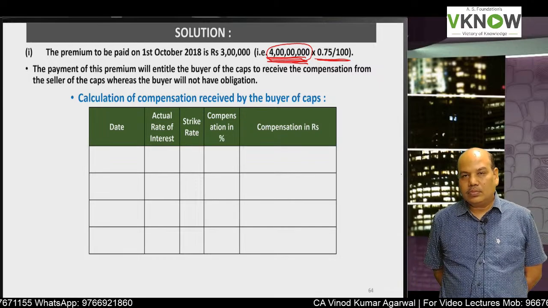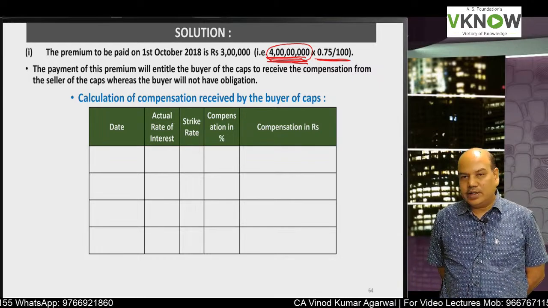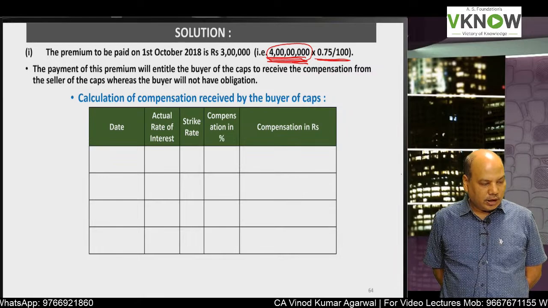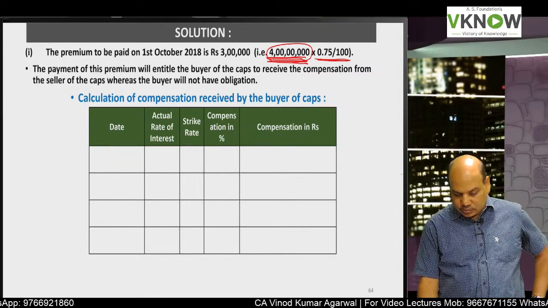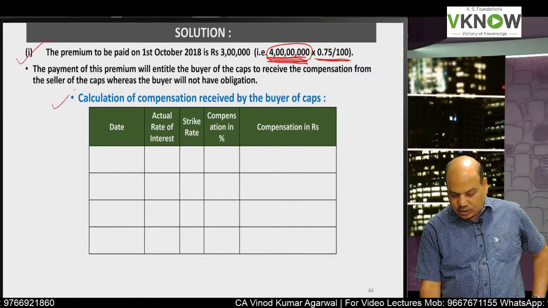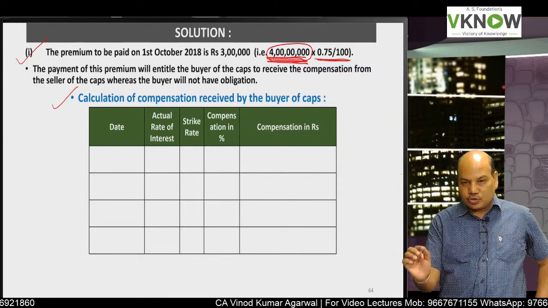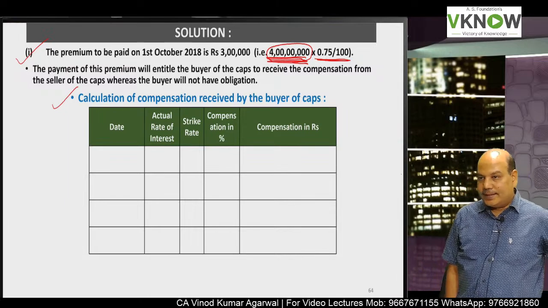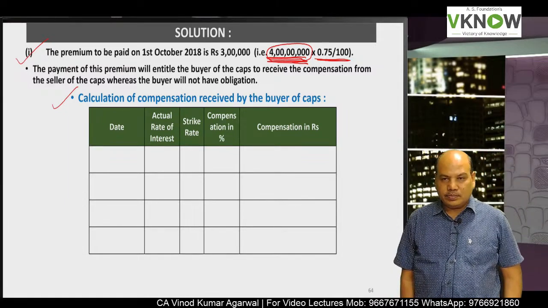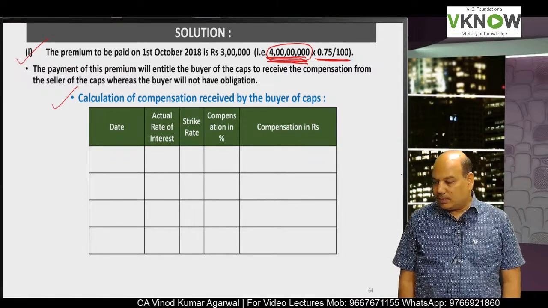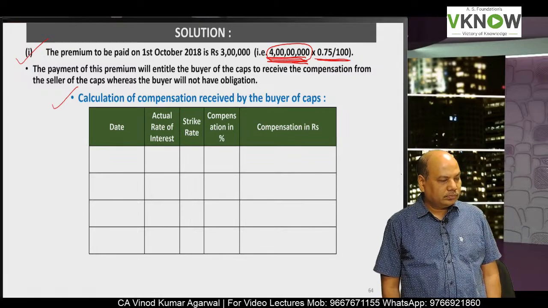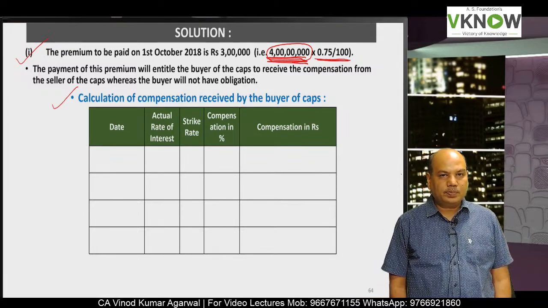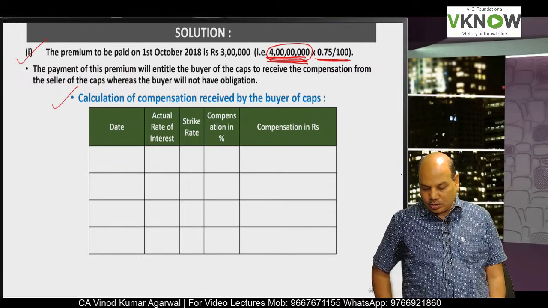All these details are given for understanding. If you don't have time in the exam, then write this line and then directly prepare the table. So next line, write down calculation of compensation received by the buyer of caps.